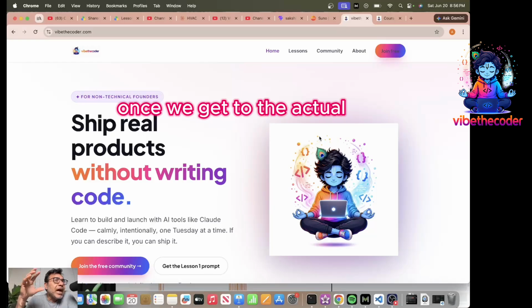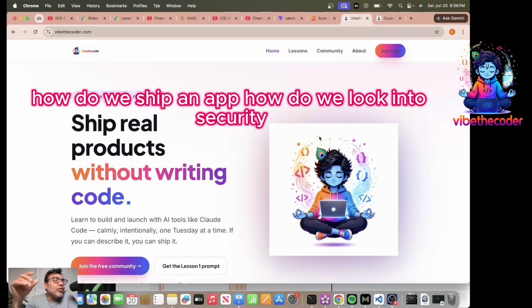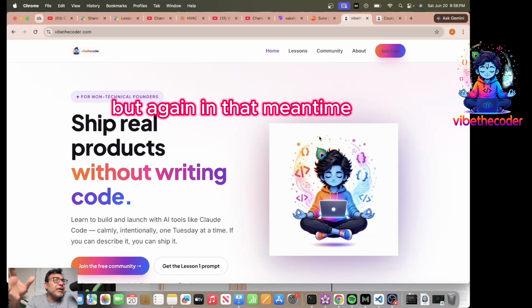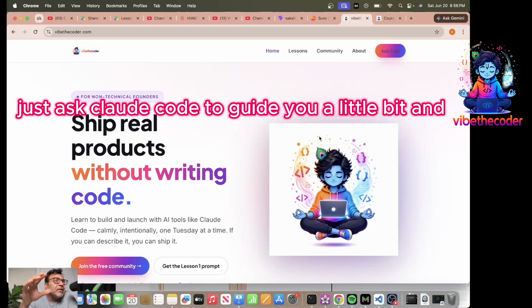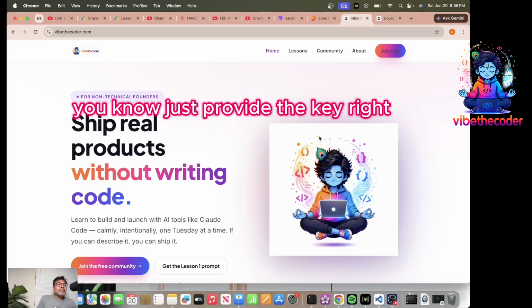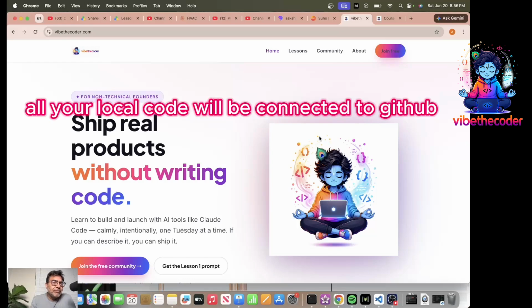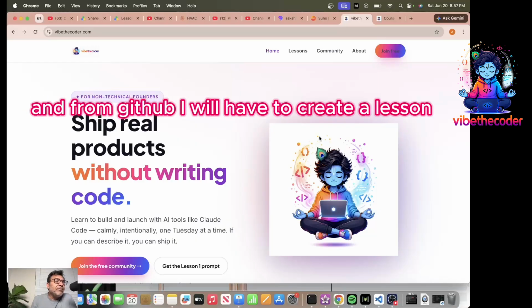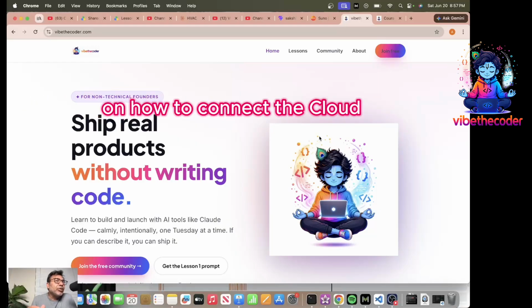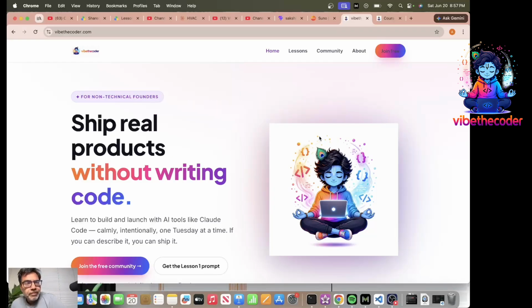Once we get to the actual, how do we ship an app? How do we look into security? We'll get to all those, right? But in the meantime, just ask Cloud Code to guide you a little bit and just provide the key, right? And you should be good to go. All your local code will be connected to GitHub. And from GitHub, I will have to create a lesson on how to connect Cloudflare Pages or Vercel to GitHub, right? And that's the other thing.